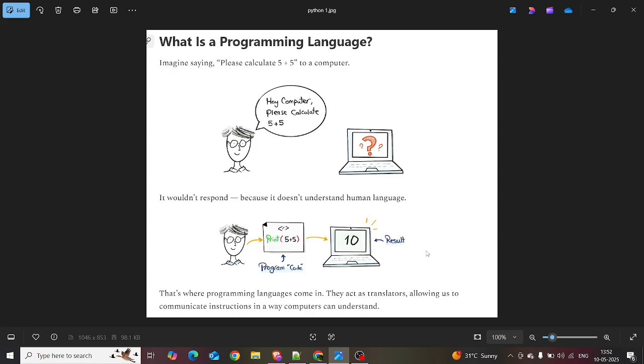Basically, the computer understands only binary language. It means zeros and ones. But humans know only the English language. So there is a need for programming languages. They act like intermediate languages that translate human languages into machine languages, that is binary languages.